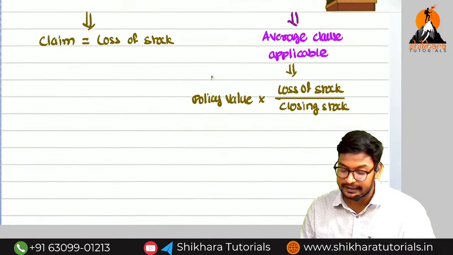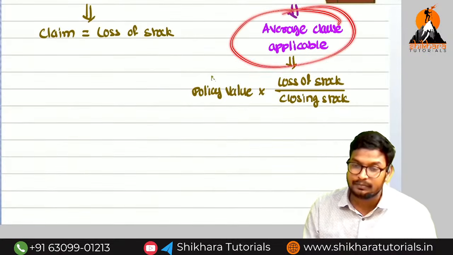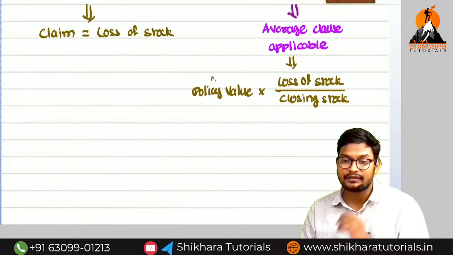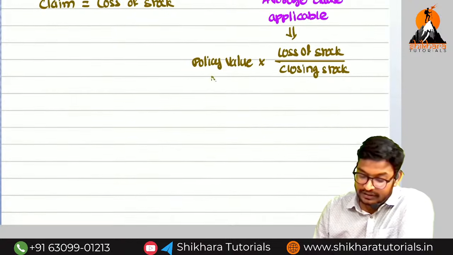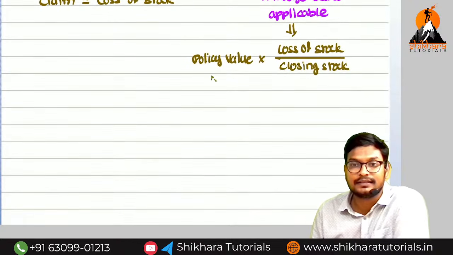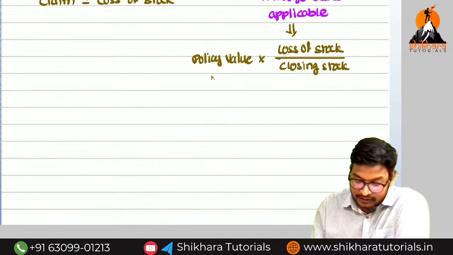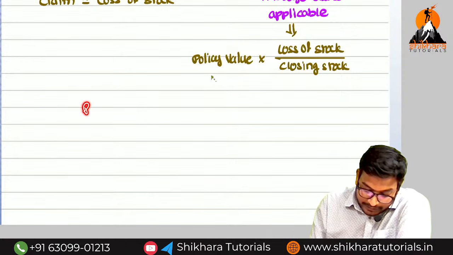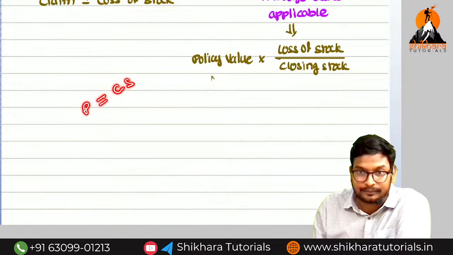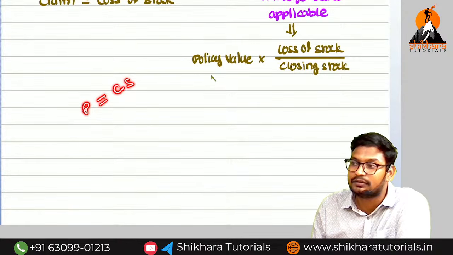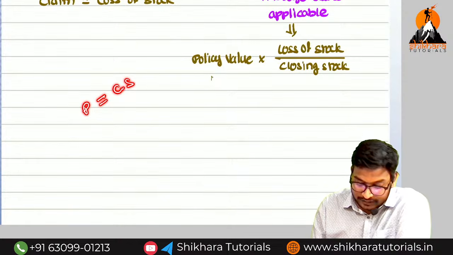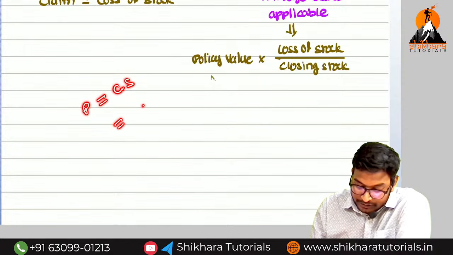Under insurance. In the case of under insurance, average clause will be applicable. Sir, what is the meaning of average clause? Under insurance means we have not taken the policy up to the closing stock value. Generally the policy will be taken equal to the closing stock. But here we have taken what, under insurance or over insurance? Under insurance. For that reason, they will compensate in proportion to the what?